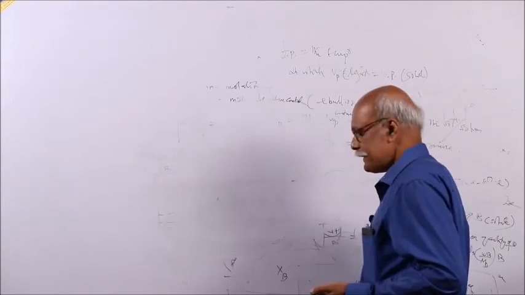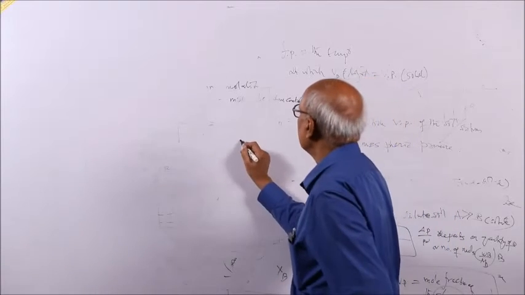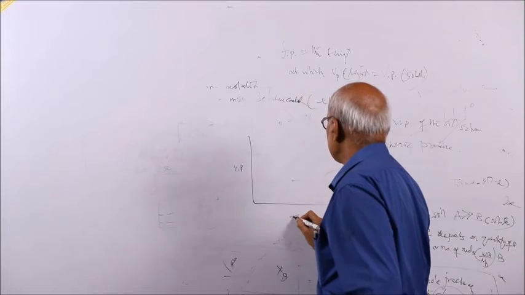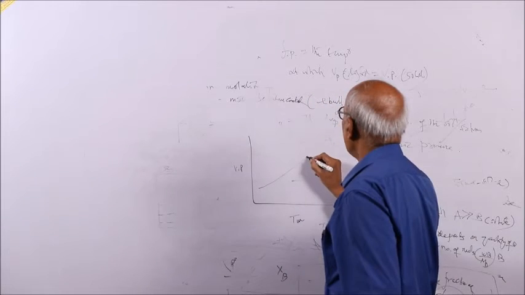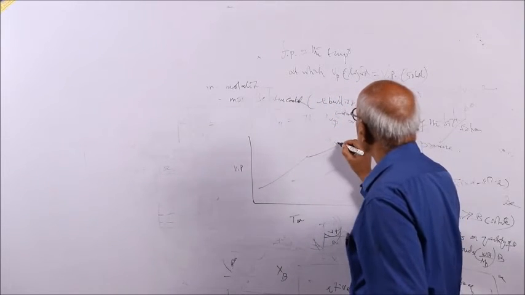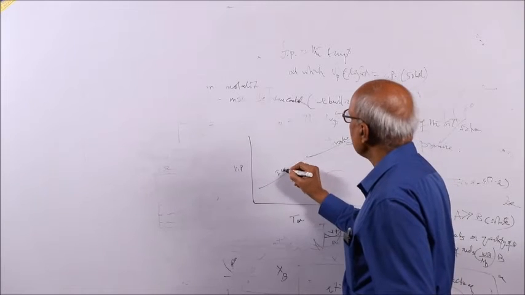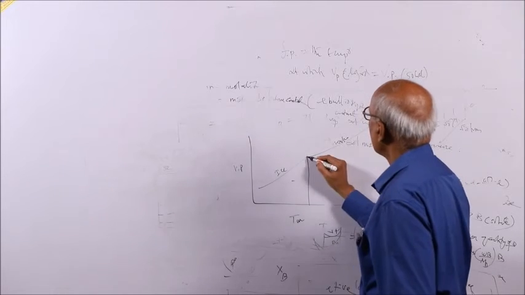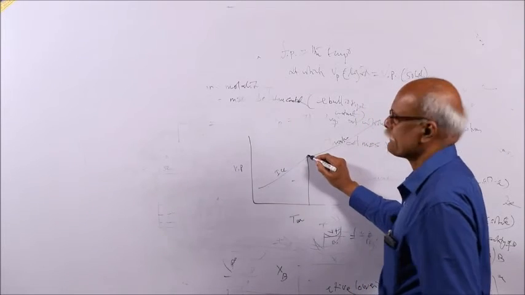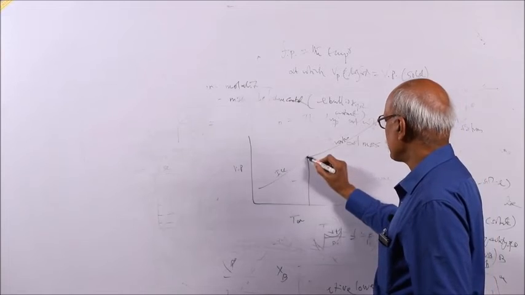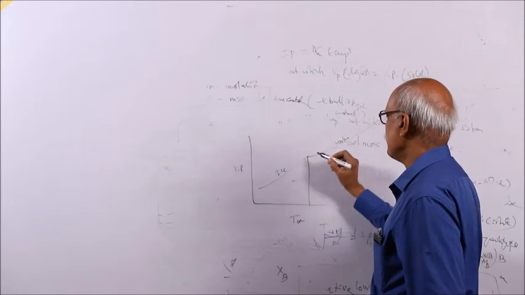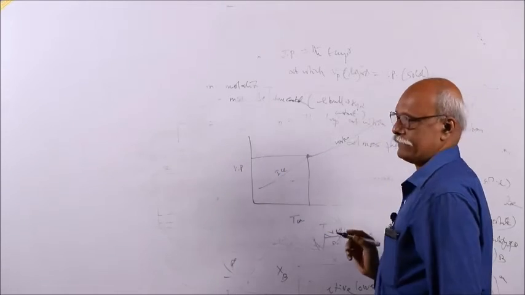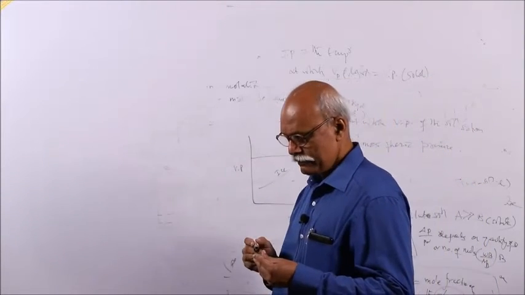If you show it by graph, the graph will be like this. If it is vapor pressure and temperature, the graph will be like this. Suppose this is your water, this is your ice, the solid. At this point, vapor pressure of the water will be equal to vapor pressure of the ice. Ice gradually converts into water, water freezes, ice melts. At this point, both will have the same vapor pressure.